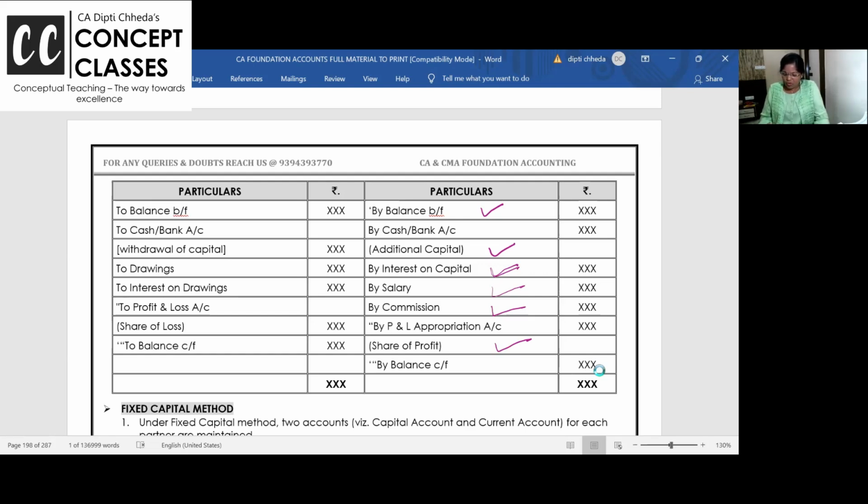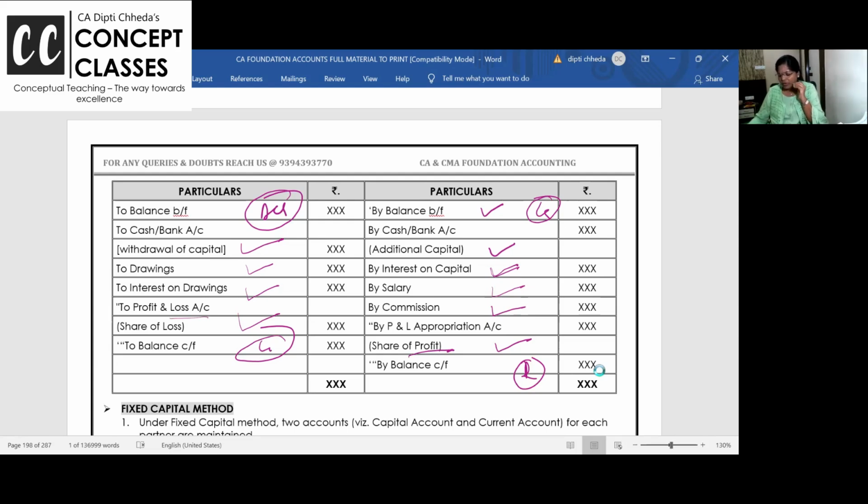Now this side, drawings, other drawings, furniture या कुछ और लेके जा रहे हैं. Interest on drawings and loss. Net profit है तो यहाँ लिखो, loss है तो यहाँ लिखो, and balance carried on. If the partner is having debit balance, it will come here. Credit balance, it will come. Take your time and tell me, is the format clear? Then can I start with the problems tomorrow without talking so much detail on the format?